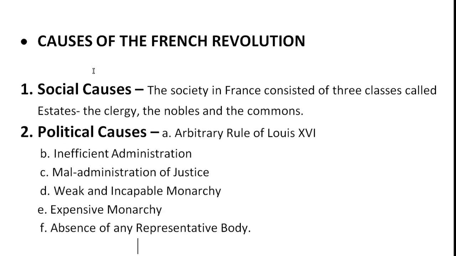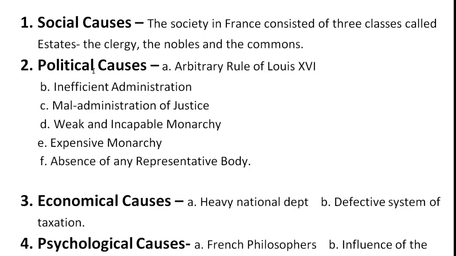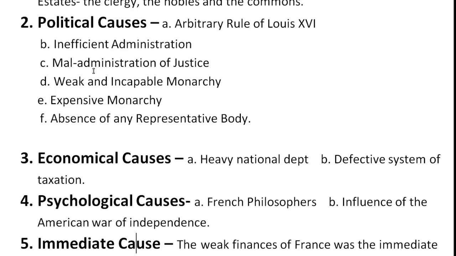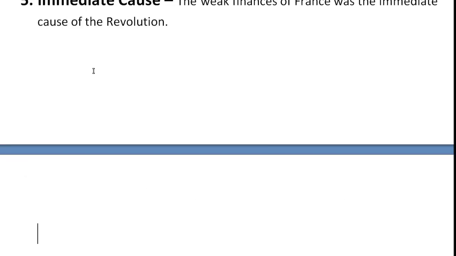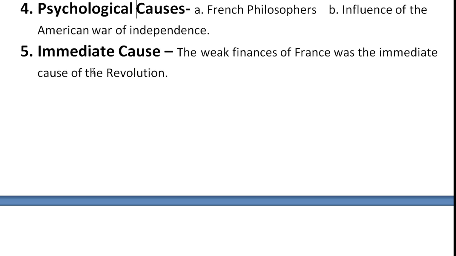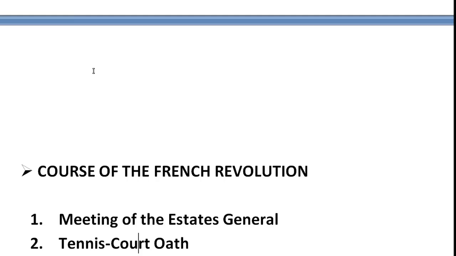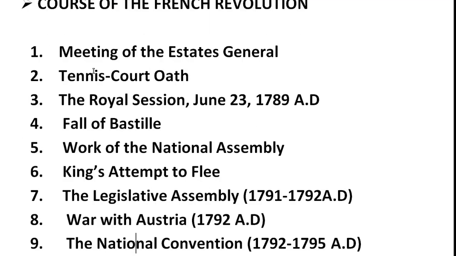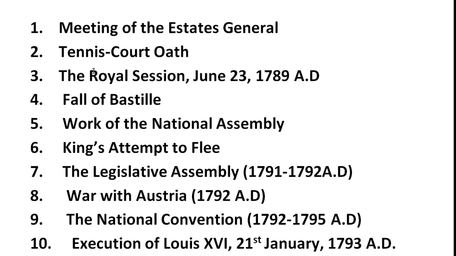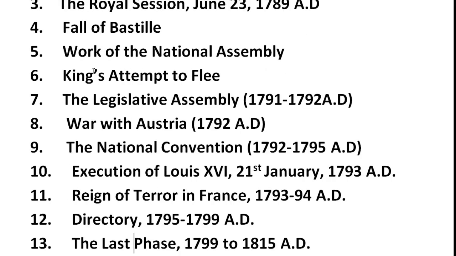After that, we have the causes of the French Revolution. Here we have social causes, political causes, and under these, some headings are given. So revise it and think whether you are able to write anything under these headings or not. We have to read the chapters also. So I will also make one video with a line by line explanation of this chapter. That will be very helpful to all of you. After that, we have the political, psychological causes, immediate causes. After that, all the causes of the French Revolution, the meetings of the Estates General, all the headings, and the important events are mentioned here. So you can see and you can prepare.